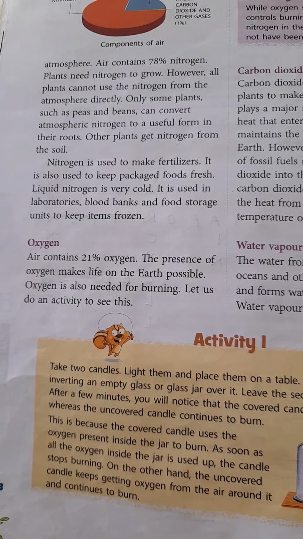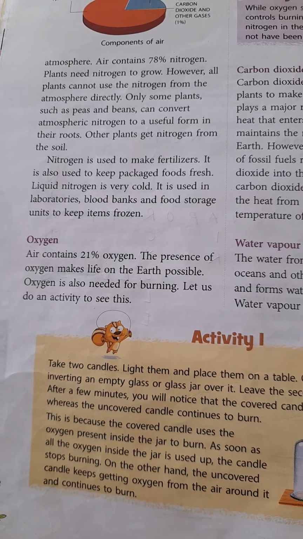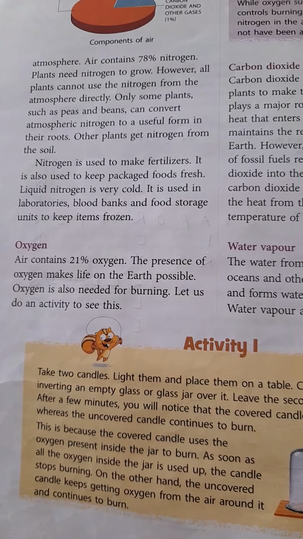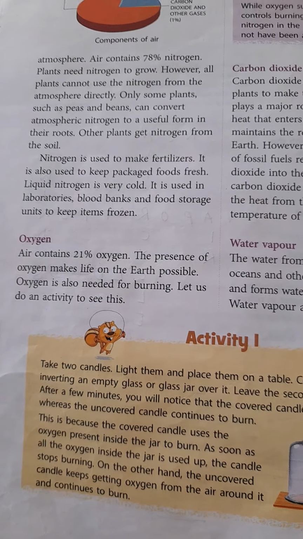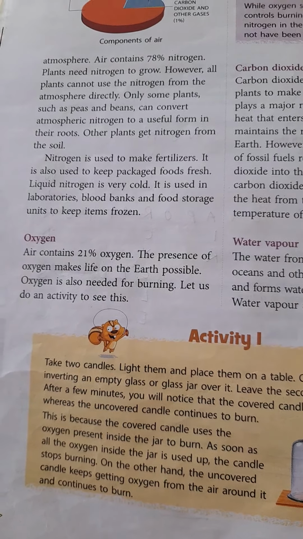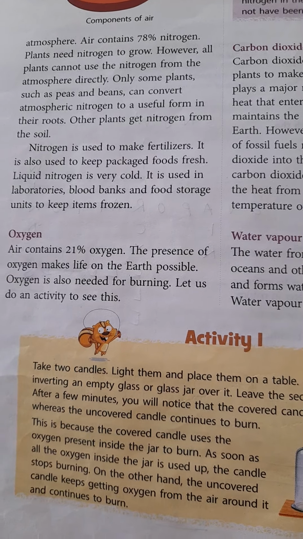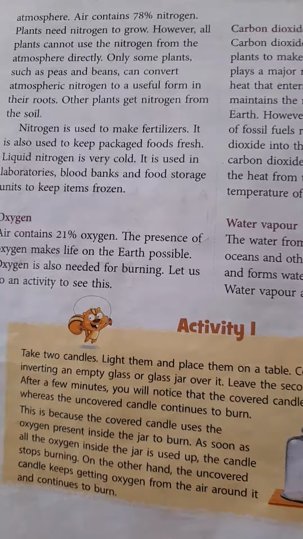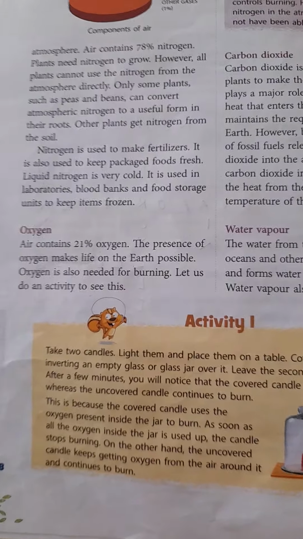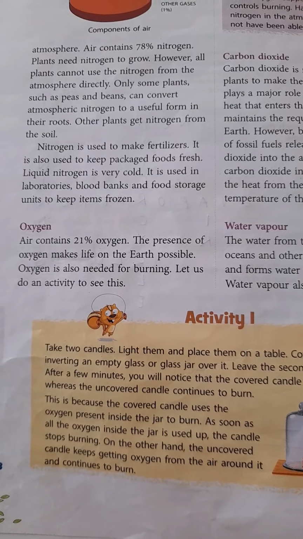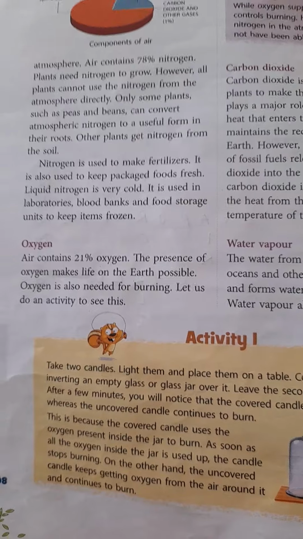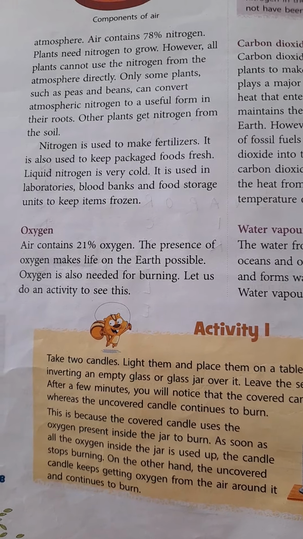Oxygen, which is 21% of the atmosphere, has made life possible on the earth because it is used by all the living creatures on the earth. Oxygen is also needed for burning.